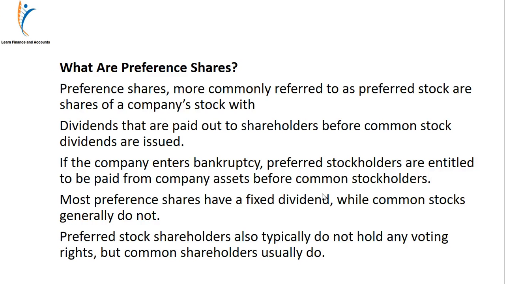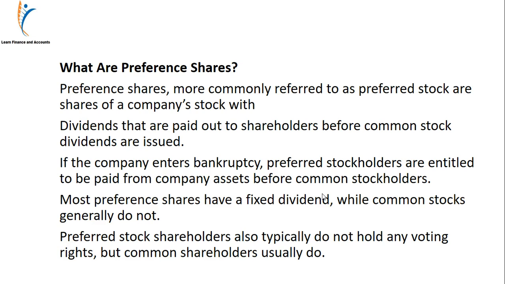Before going to the cost, let's discuss what preference shares are. In the previous video about cost of capital, we had discussed preference shares. Just to recap, they are most commonly referred to as preferred stock. They are shares of the company in which the dividend paid to the shareholders will be paid before the common stock dividends are issued. If the company enters bankruptcy, preferred stockholders are entitled to be paid from company assets before common stockholders. Most preference shares have a fixed dividend, while common stocks generally do not.